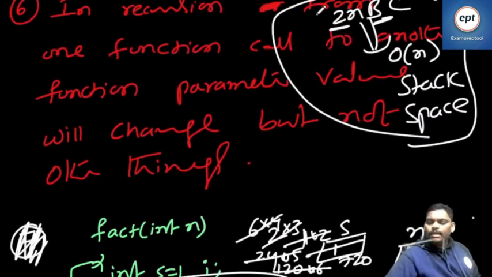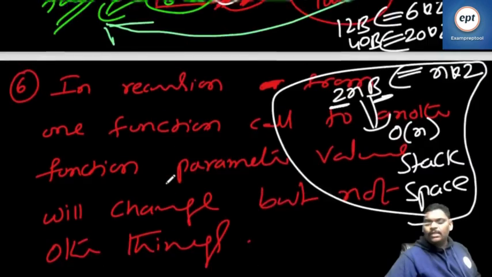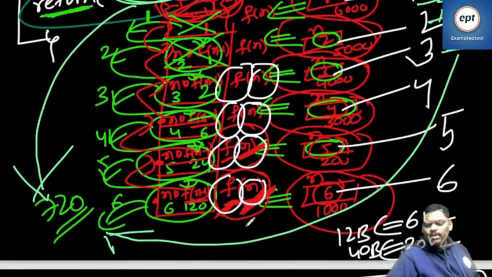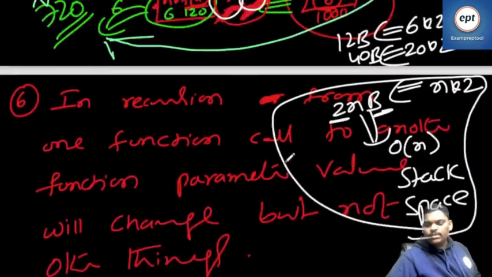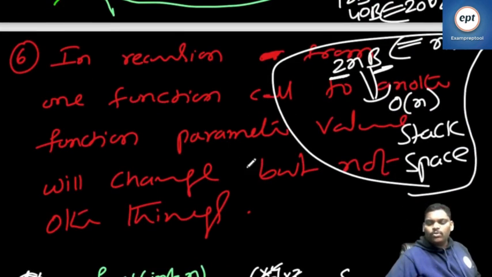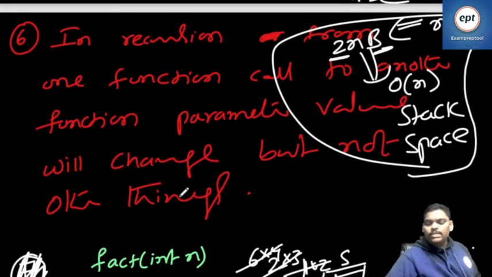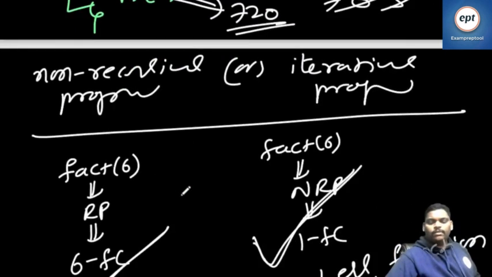In recursion, from one function call to another, the parameter value will change, but not other things. The function name is the same, the parameter name is the same, and the number of parameters is the same. The only thing that changes is the value.